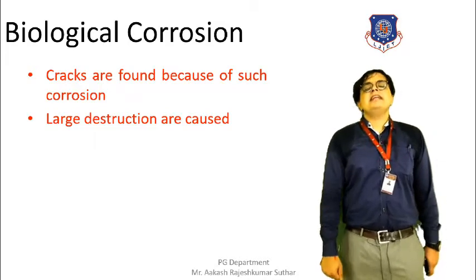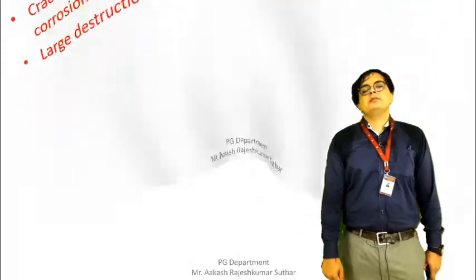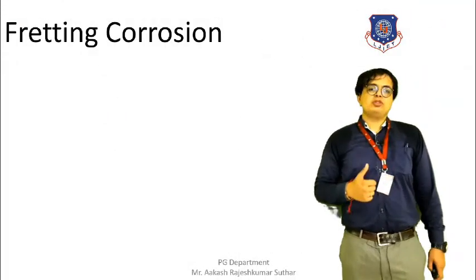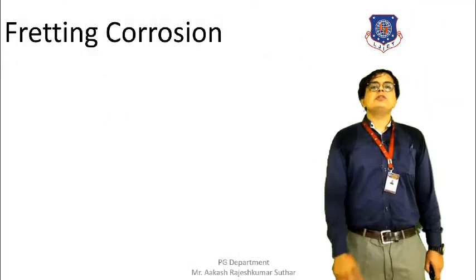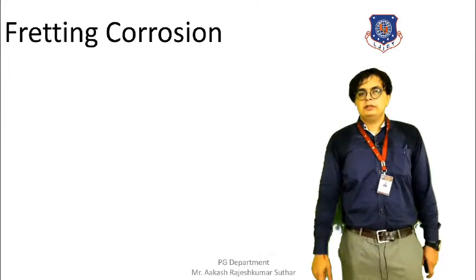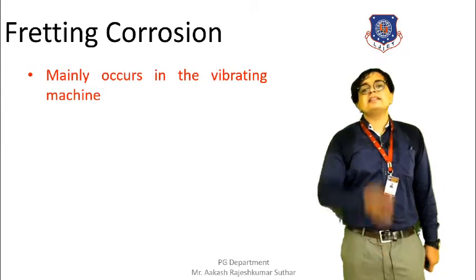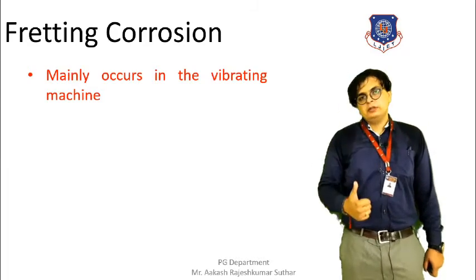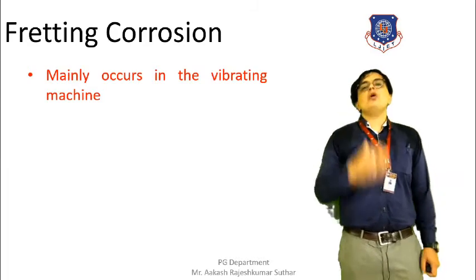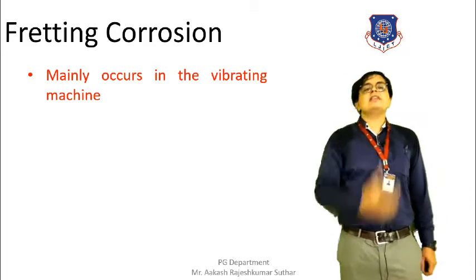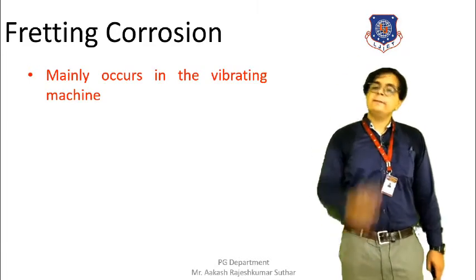Moving towards the next type of corrosion, that is the fretting corrosion. The keyword of fretting corrosion is vibration. Mainly, fretting corrosion takes place in a vibratory machine. The corrosion that is caused because of vibration is termed fretting corrosion.